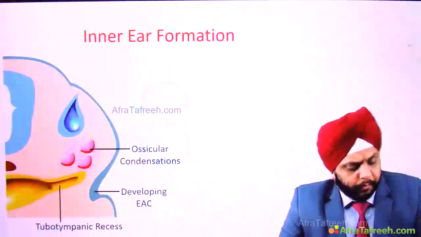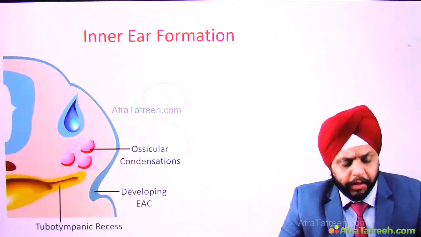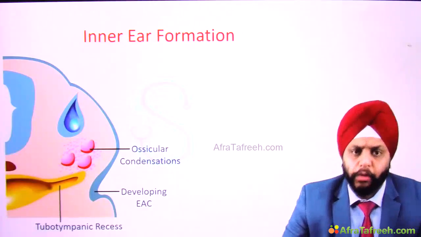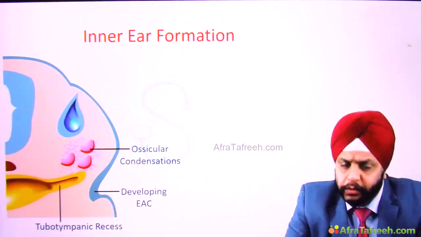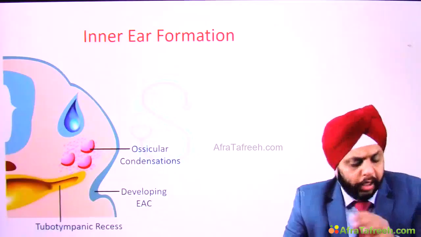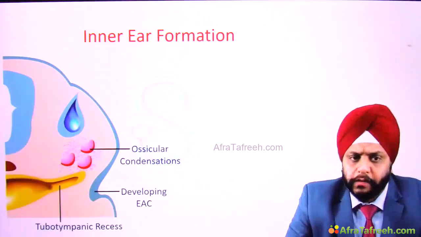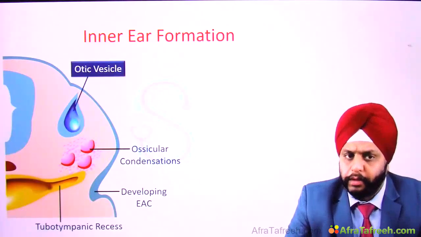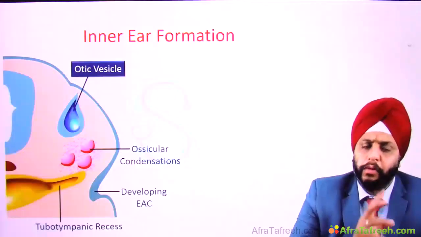Now, what have we seen? We have seen the formation of the otic vesicle and the otic capsule. We know the otic vesicle forms the membranous labyrinth. The otic capsule forms the bony labyrinth. Now let's look at this photograph. So this is the growing embryo. We can see over here, that's the otic vesicle. Now what happens to this otic vesicle?